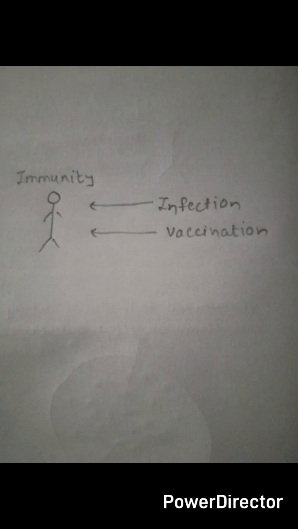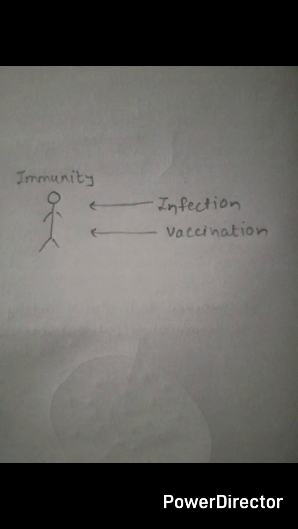So we will be talking about herd immunity. Before that, we will talk in brief about immunity. If an individual gets infected with an infection, or gets vaccinated for that particular infection, he will develop antibodies against that infection, and these antibodies will help that individual to fight that infection, and we say that this individual has immunity for that particular infection.